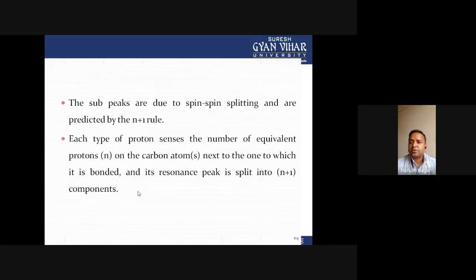The subpeaks are due to spin-spin splitting and are predicted by the n plus 1 rule. Each type of proton senses the number of equivalent protons on the carbon atom next to the one to which it is bonded, and its resonance peak is split into n plus 1 components.